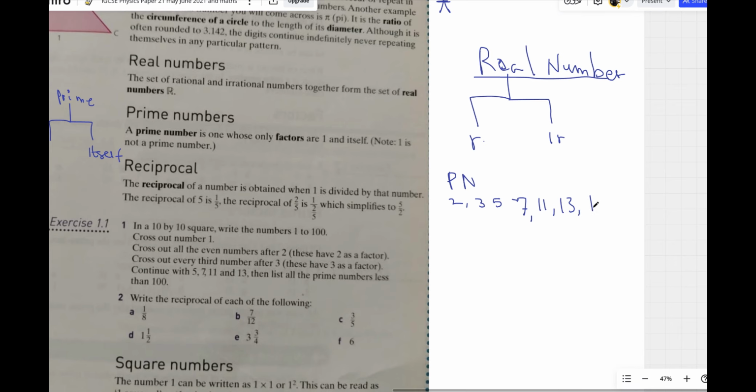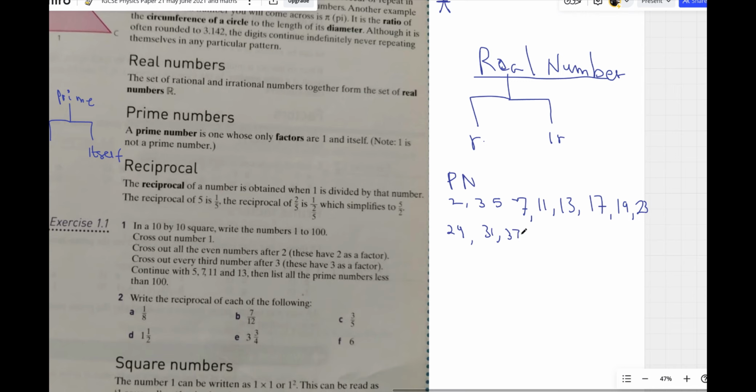The next one is 17. The next one is 19. 21 is not, because 3 can divide 21 and 7 can divide 21. The next one is 23. 25 is not, 27 is not. The next one is 29, then 31. 33 is not. Why? Because 3 can divide 33, 11 can divide 33, so it has multiple factors. 35 is not. 37 is the next one.